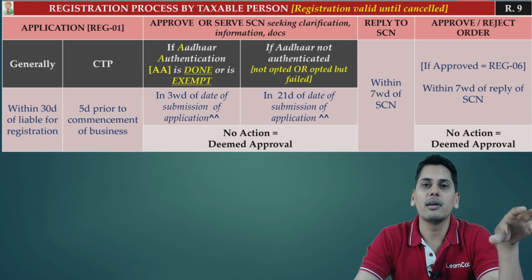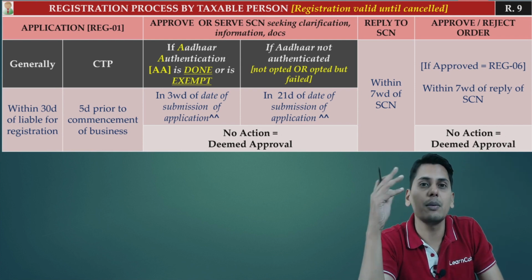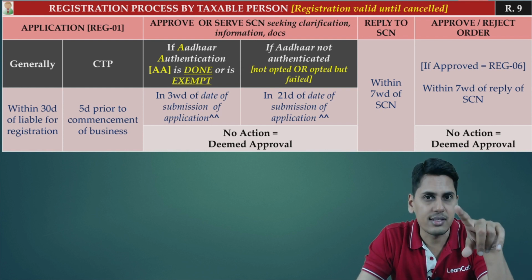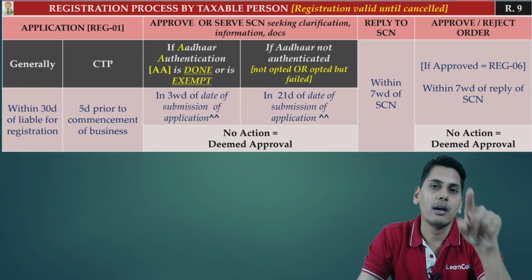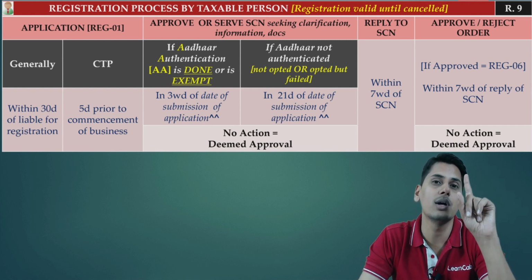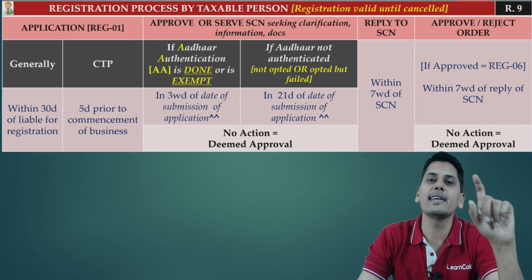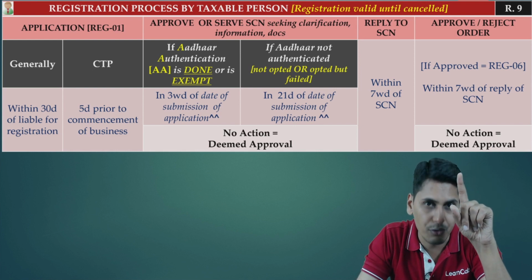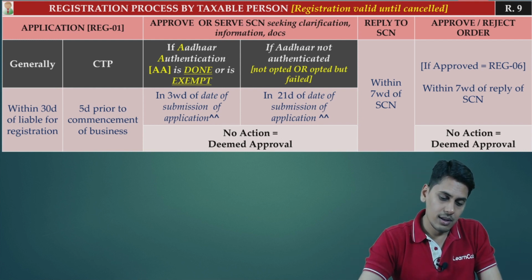Prior to amendment, the provision was going against the assessee, because if the officer is not coming to your premises within a period of 60 days, there is no concept of deemed registration. But now friends, post amendment, two things. One, the time limit has reduced, which means that an officer has to issue a show cause notice if he is not satisfied. He has to issue a show cause notice within a period of 21 days from the date of submission of application, in the cases where either Aadhaar authentication fails or Aadhaar authentication is not opted. So friends, this is the change which has happened.